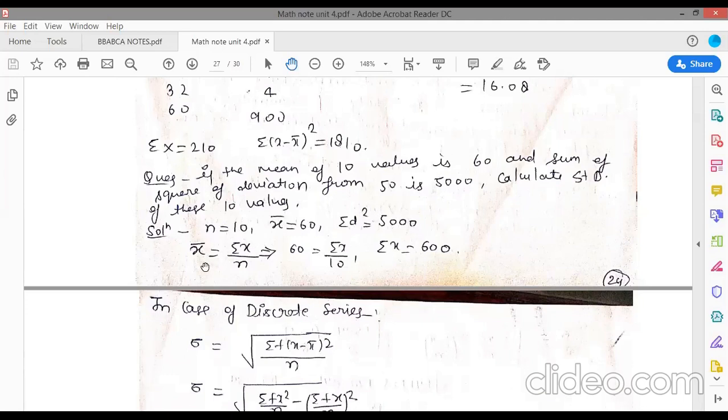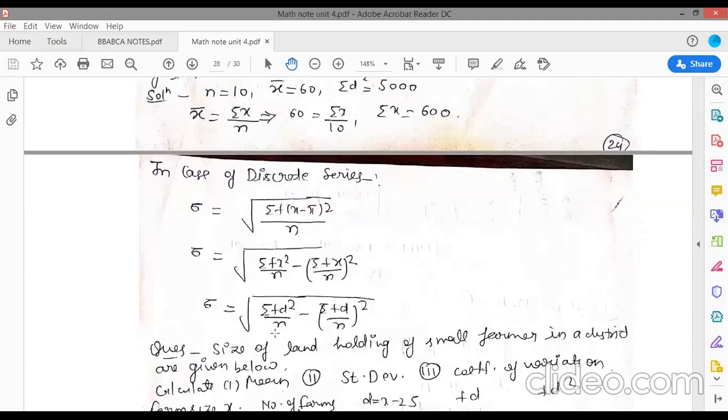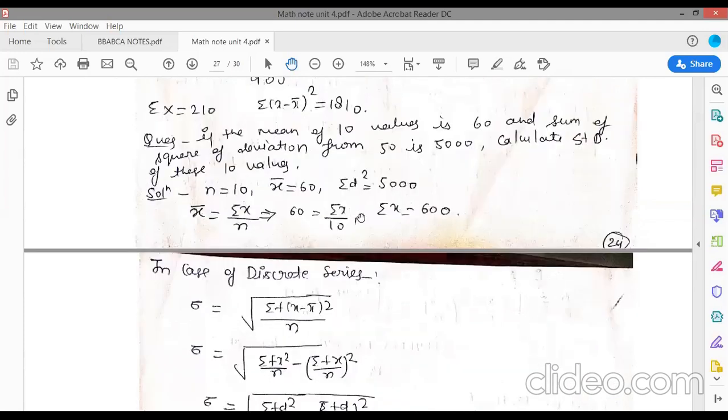So first find x bar, which is summation x upon n, and it is given as 60. So 60 is equal to summation x upon 10, so your summation x is equal to 600. And you know what your standard deviation is. The value of this is incomplete, you will complete all these questions.